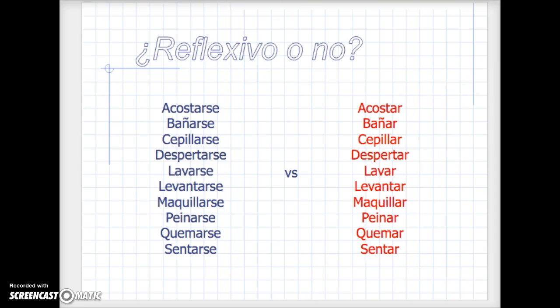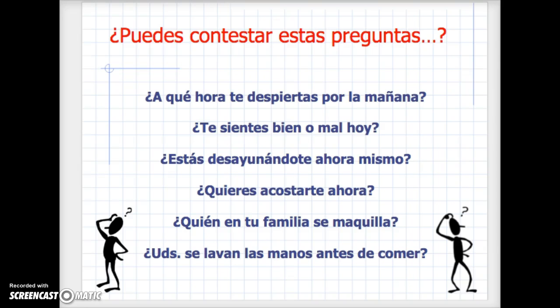Do you want to know how we can remember that? Because they all end in se. So when we see these verbs on a piece of paper ending in se, we'll know those are reflexive. So I have to put me, te, se, nos, os, or se in front. All right, let's take a look. Could you answer these questions?